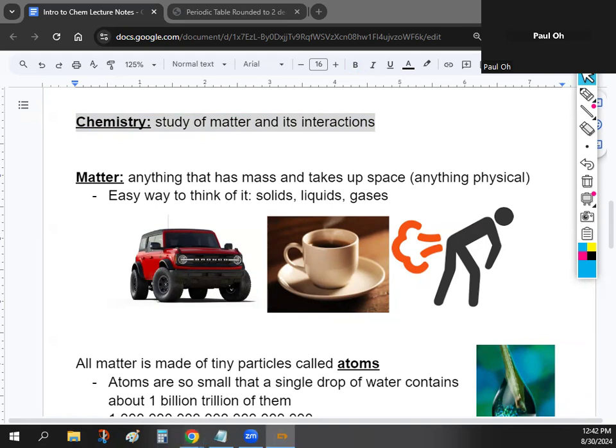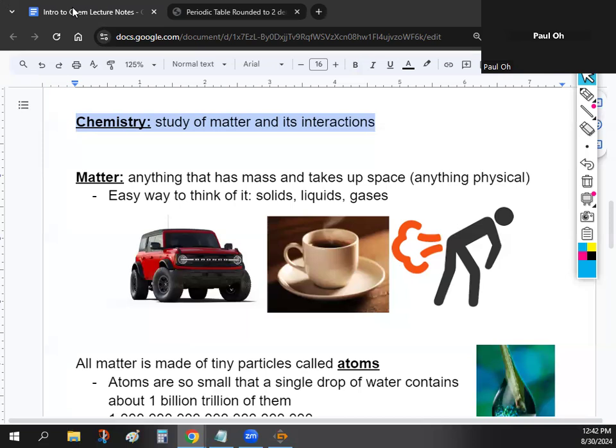Take a second to copy that down, just so we have a working definition. Chemistry is the study of matter and its interactions. Okay, so if we're going to talk about chemistry, we've got to talk about matter.